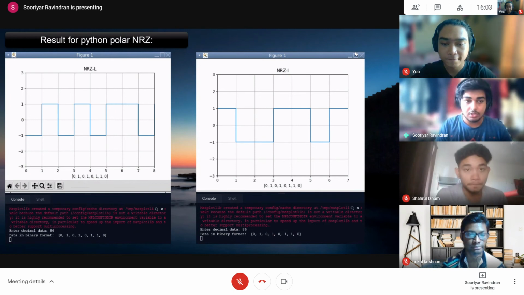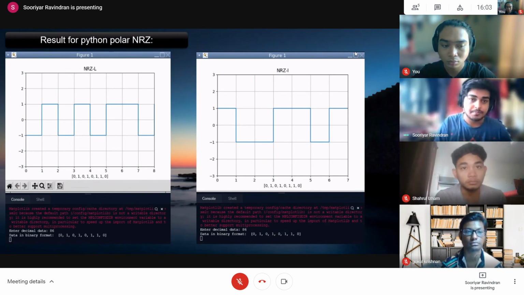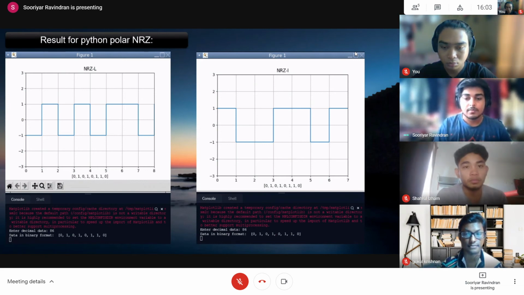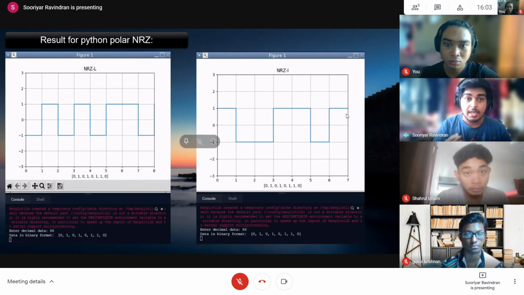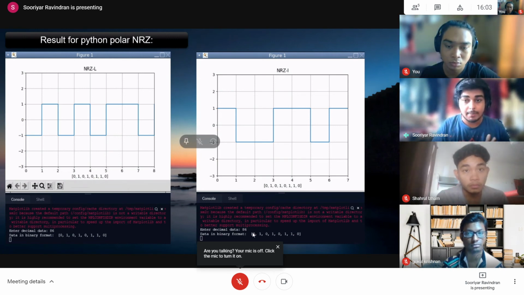And now the Python code result for polar NRZ-L and NRZ-I. Instead of stopping at 0, it goes until negative 1. And it's the same for the right-hand side, which is non-return to zero inverted. And that's all for the results from Python. And now the results from MATLAB.